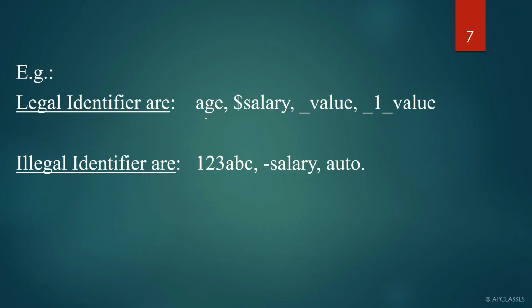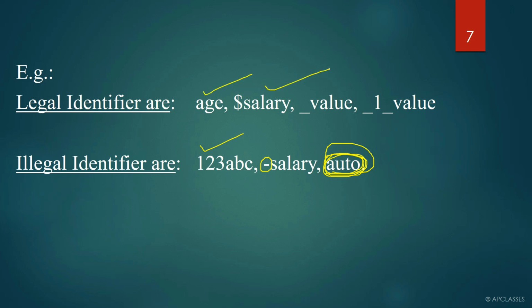Here you will find a few legal identifiers and illegal identifiers. Why is this an illegal identifier? The reason is it is starting with a number, and we know that an identifier cannot start with a number. It cannot have special characters here. Okay, it is having a special character. And here why is this not an identifier? The reason is auto is a keyword. Okay, auto is a keyword. Here remember, auto is a keyword. So auto cannot be used as an identifier.